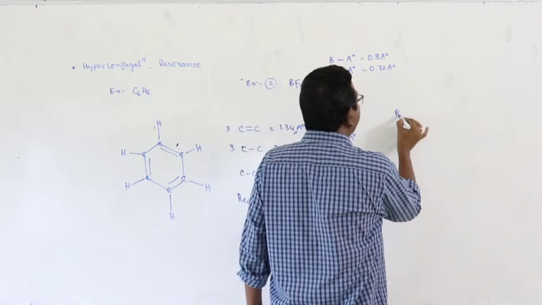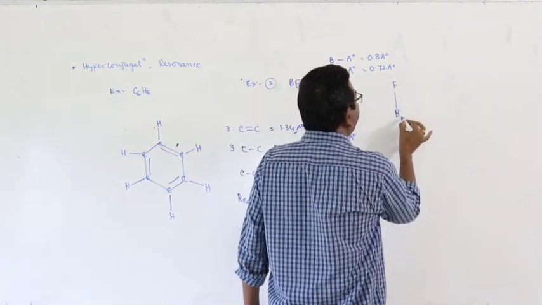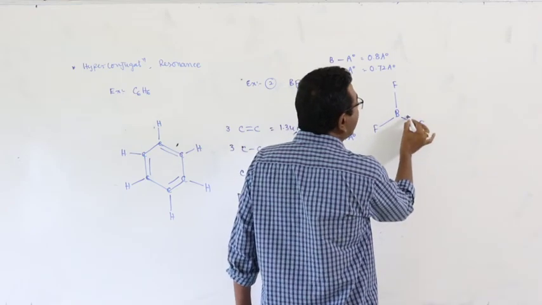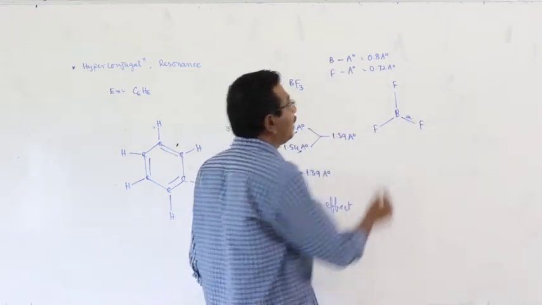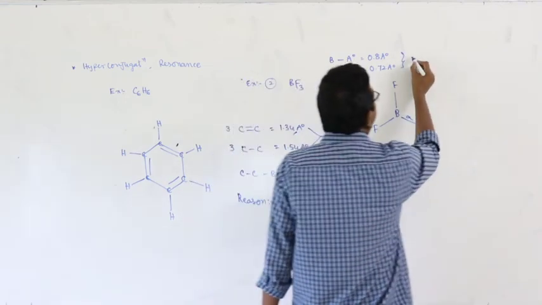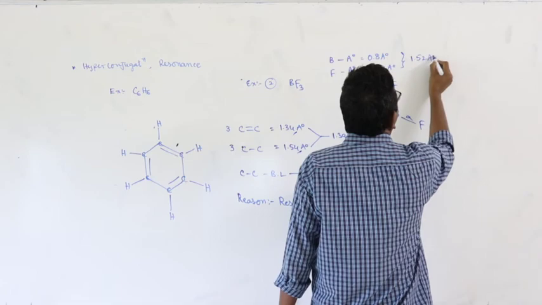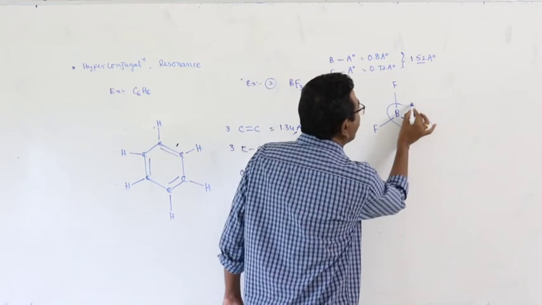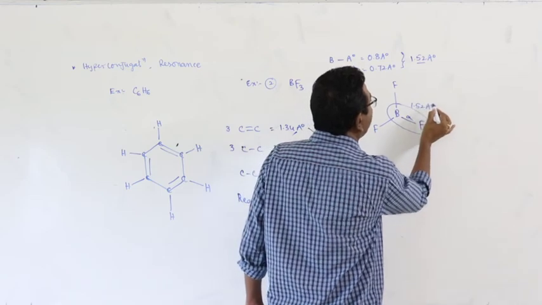In BF3 molecule, B-F, B-F and B-F. What about the bond length of each B-F bond? 0.8 plus 0.72 is equal to 1.52 angstrom units. Means the B-F bond length should be 1.52 angstrom units.